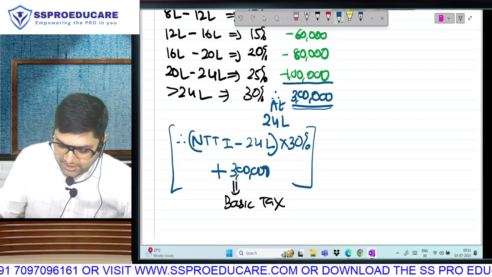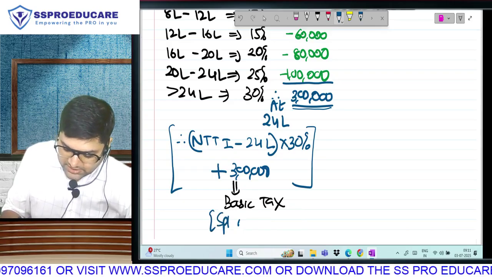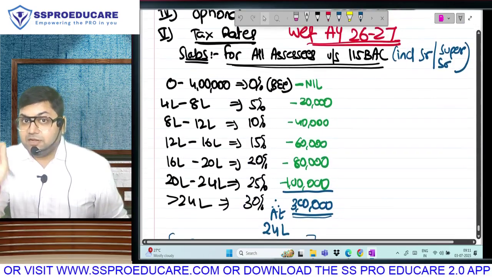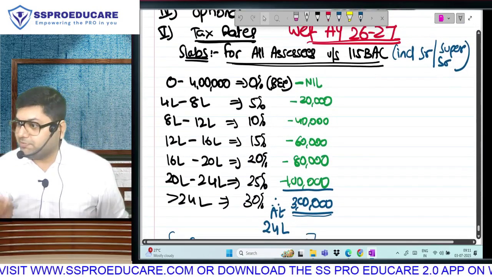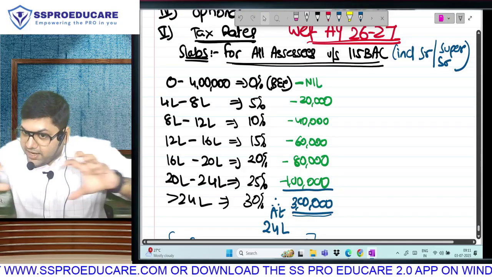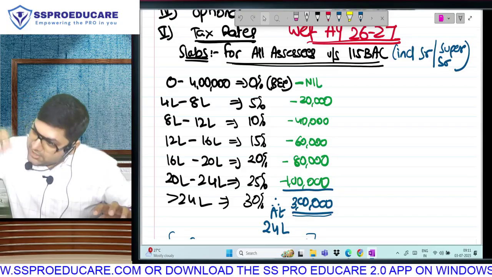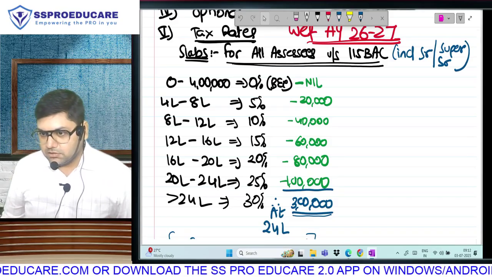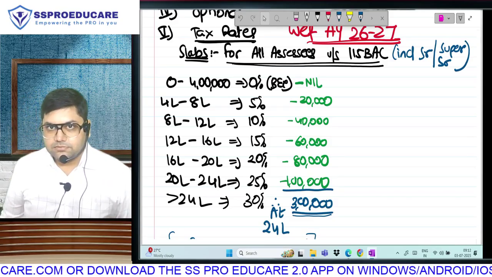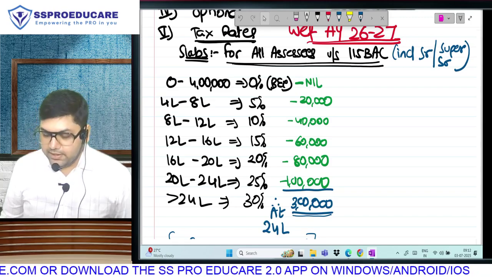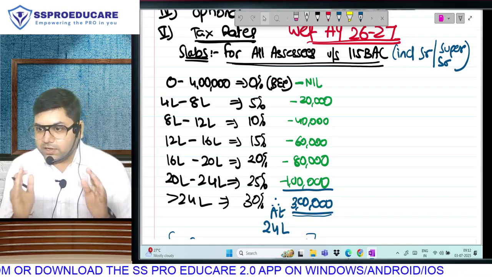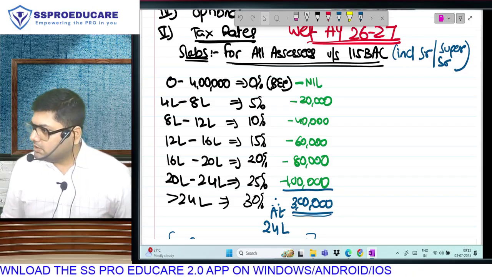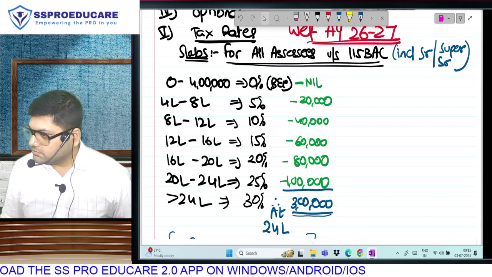Whether I mention this or not, I have already mentioned actually: in the new regime special rates will apply. So these slabs will be on your normal income: salary, house property, PGBP. Segregate your normal income and special income. Special income will still go to the special rate. Normal income will be taxable at these slabs. Correct? So in the new regime, if your income is 24 lakh, you will pay tax of 3 lakh. Are you understanding?